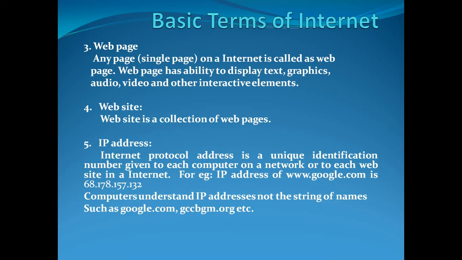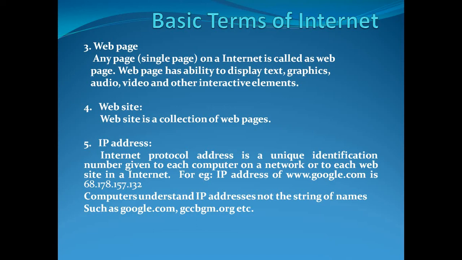An IP address is a unique number given, like students have roll numbers, seat numbers or register numbers. Each and every computer in a network and each and every website on the internet is identified with IP addresses. Computers use IP addresses to identify or to open a website or to identify a computer.